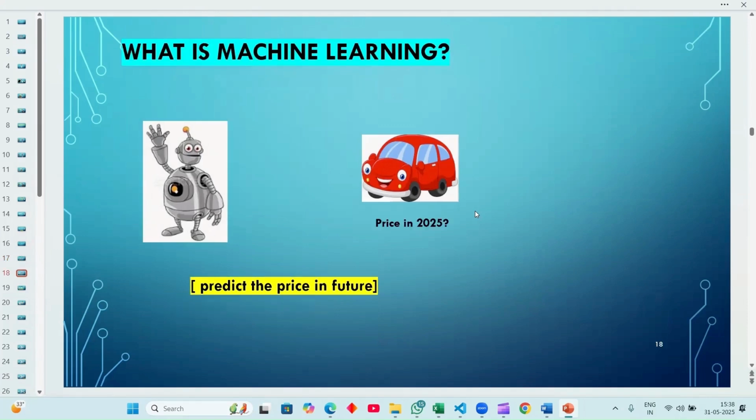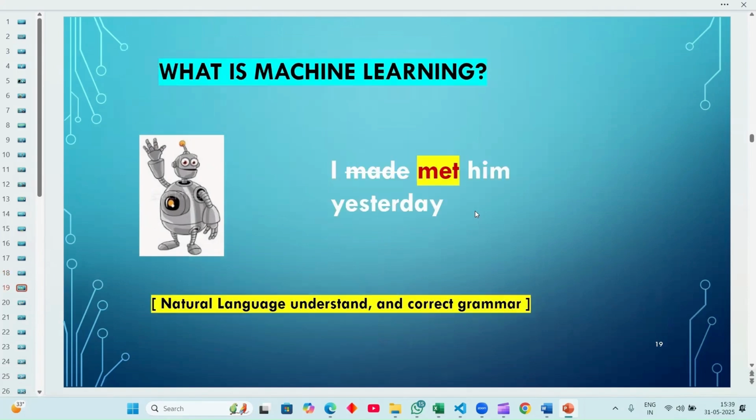Let us take a prediction. Okay, we want to assign the input as: predict the price in the future, in 2025, of the cost of a car and the cost of a robot. We humans know the cost of a robot is more expensive than the car, right? But the machine hasn't analyzed the future. To predict, we gather the data of the future and assign it to the robot as input. Then the robot will recognize and analyze the data and then the proper output will be generated.